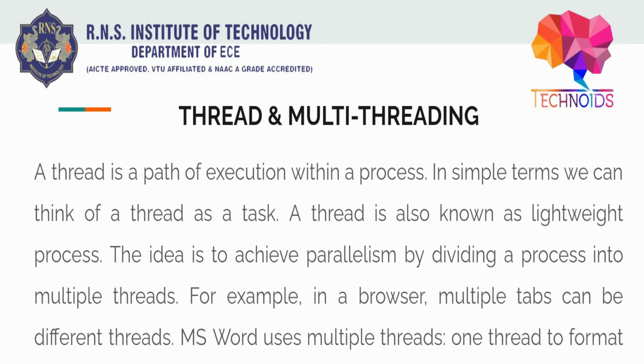Let's say one thread has 3 tasks. It will complete one task and go to the second thread, then complete one task of the second thread and go to the third thread. Let me explain in simple terms using an example. Let's say the first task is drawing, the second task is painting, and the third task is hanging on the wall. Hanging on the wall would not be appropriate, so let's say the third task is the finishing touch.